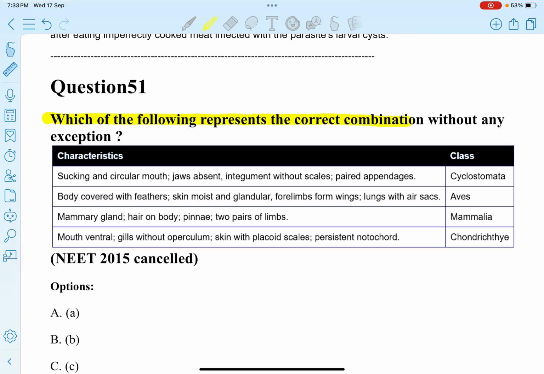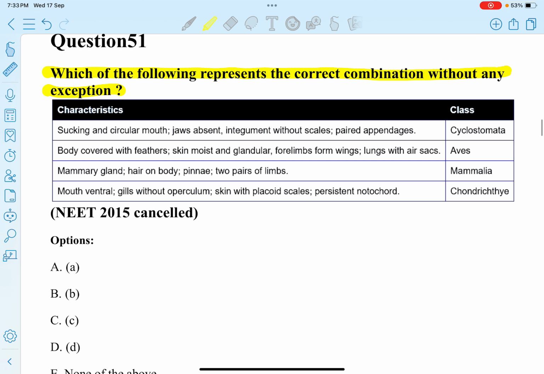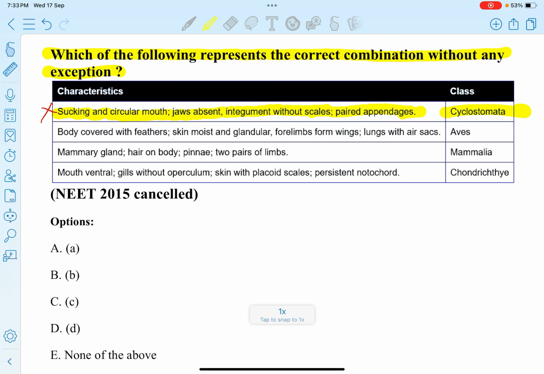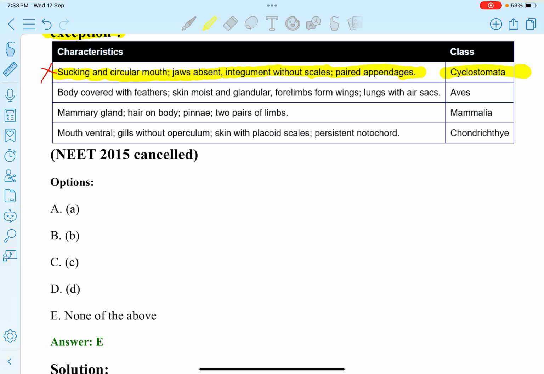Next question. Which of the following represents the correct combination without any exception? First combination: sucking and circular mouth, jaws absent, integument without scales, appendages absent, Cyclostomata. Exception is present in this combination. Next, body covered with feathers, forelimbs modified into wings, lungs with air sacs, Aves.